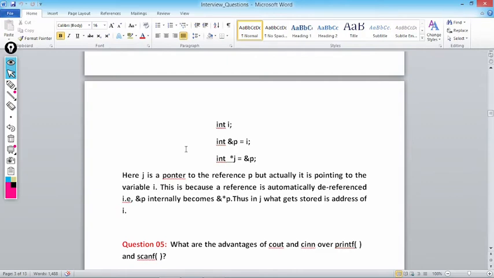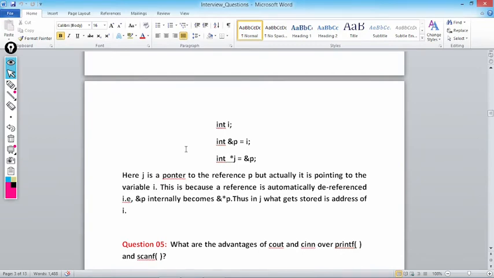But if this &p is used on the right hand side of the assignment operator, it starts working as an address operator. Here j is a pointer to the reference p. What is j? j is a pointer to the reference p, but actually it is pointing to the variable i. Why? Because p and i are the names given to the same location.